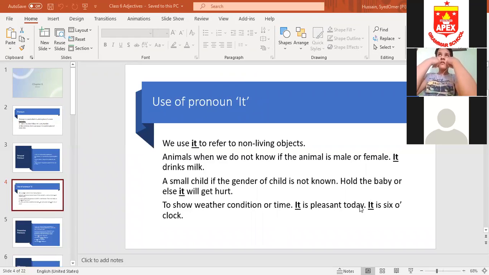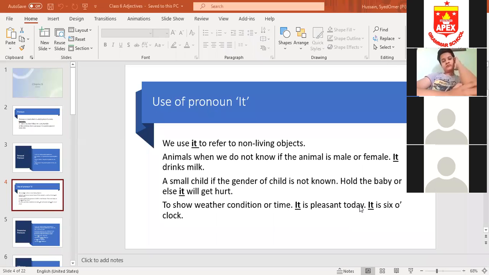Ahmed, generally we use it for animals, but nowadays in storybooks, obviously in your Oxford Progressive English stories also, we use he or she for animals if we know that the particular animal is a male or female. But if we are just referring to an animal in general, then we use it. Grammatically, in the start we used only it for animals, but nowadays we are also using he or she for animals. Okay, okay, Ahmed.